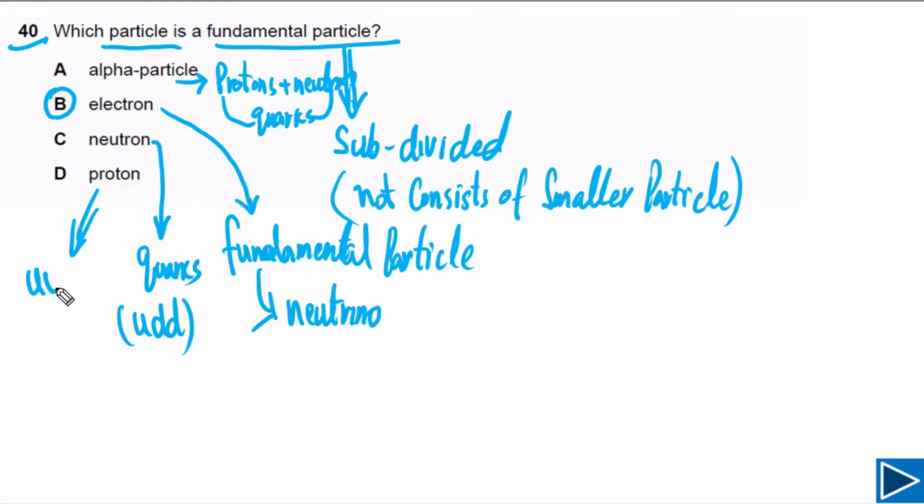Proton consists of 2 up quarks and 1 down quark. So proton is also not a fundamental particle. So a fundamental particle simply means that it does not consist of smaller particles, or we cannot divide it into smaller particles.